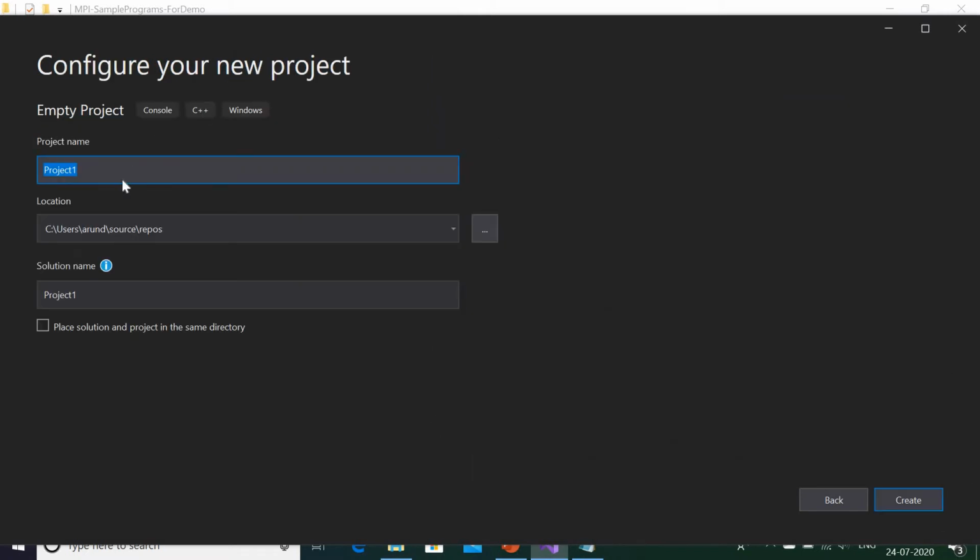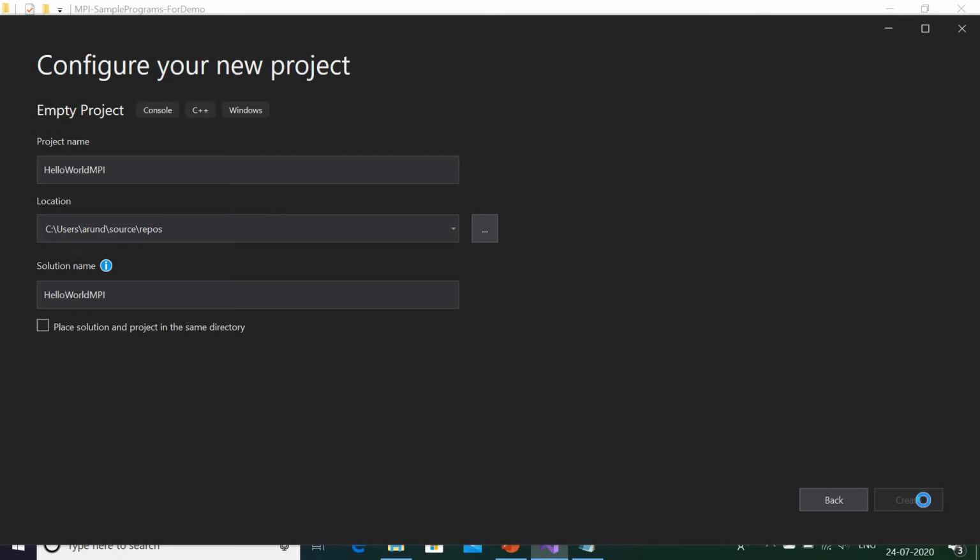Here I will give the name, Hello World API. The project name I will give, and the solution name or directory name I am keeping the same, Hello World MPI. And now I will create the project in Visual Studio.